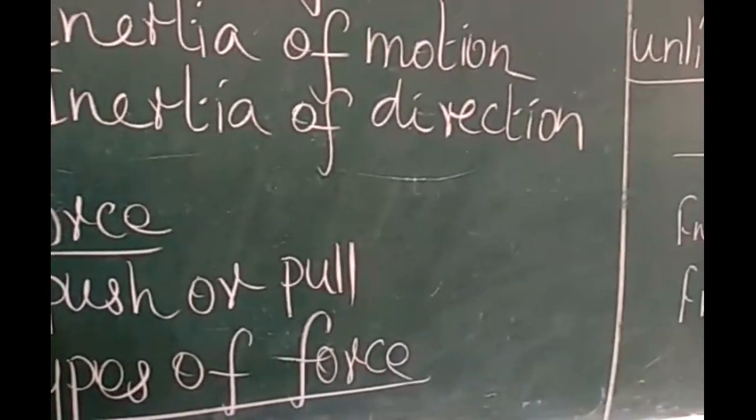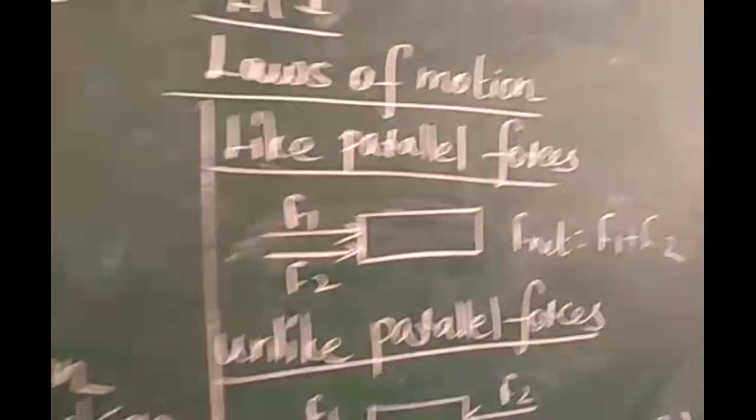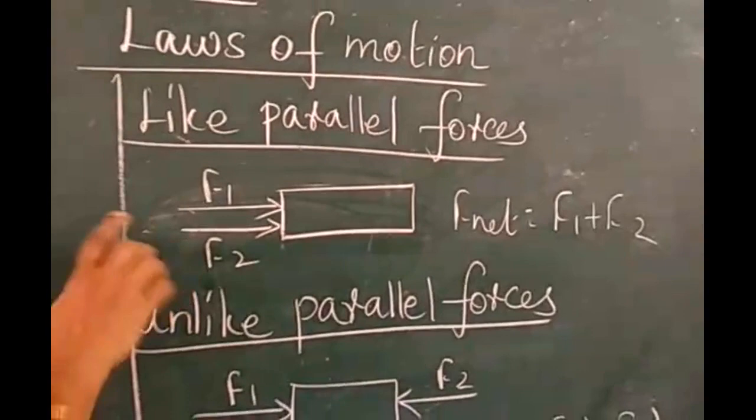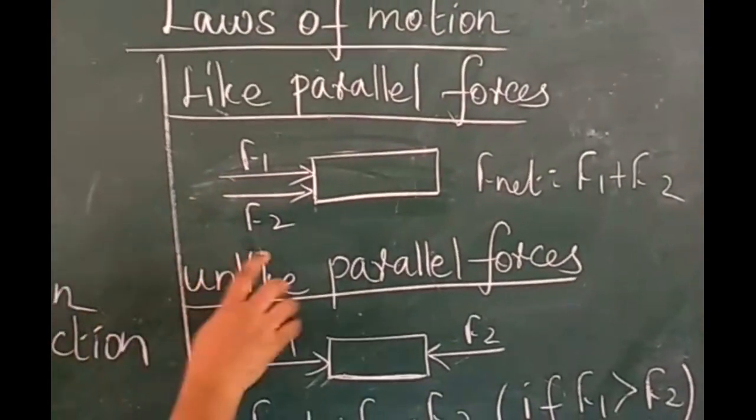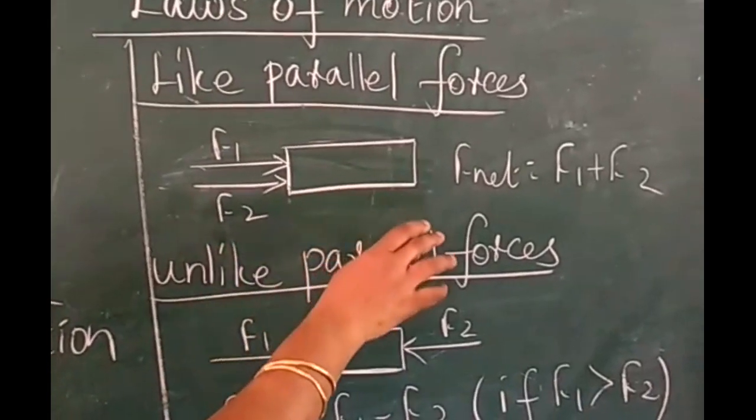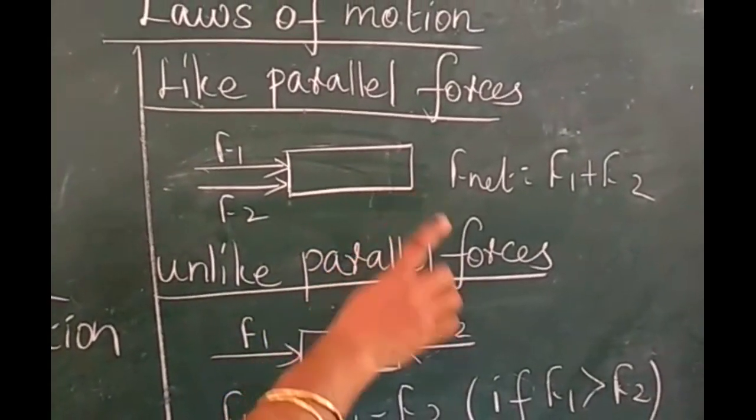What are the types of forces? Parallel forces: if two forces act in the same direction, consider F1 as one force and F2 as the other force. Then the net force is equal to F1 plus F2.